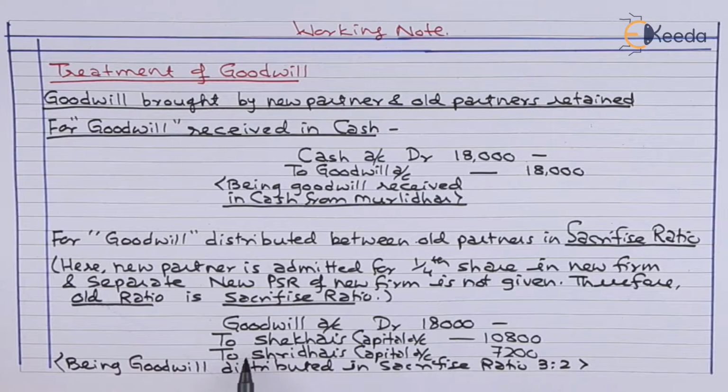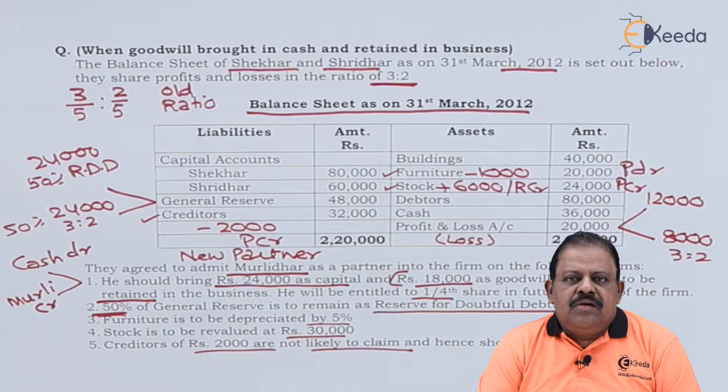So in that ratio, we have distributed goodwill between old partners. Goodwill account debit 18,000. To Shekhar's capital account 10,800. To Sridhar's capital account 7,200. Being goodwill distributed in sacrifice ratio 3:2. Let us go through the balance sheet.